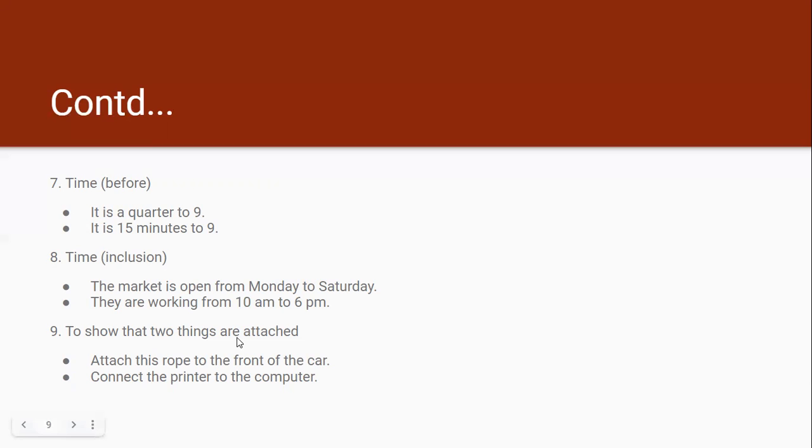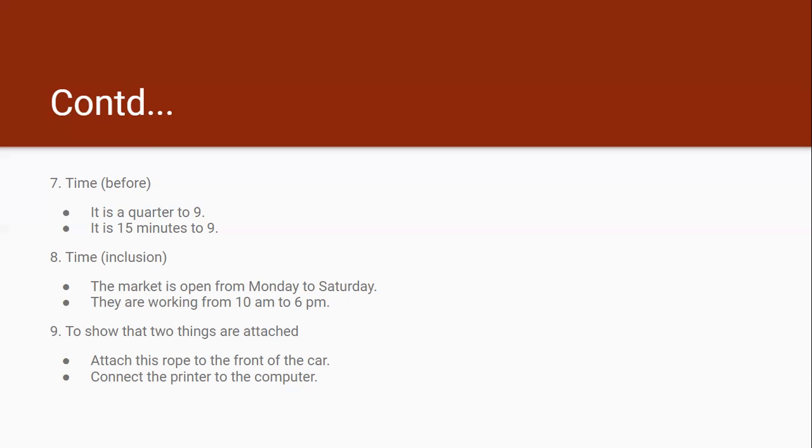Then to is also used to show time, and here it is inclusive of the time which is mentioned. So the market is open from Monday to Saturday. It means Monday and Saturday are also included.